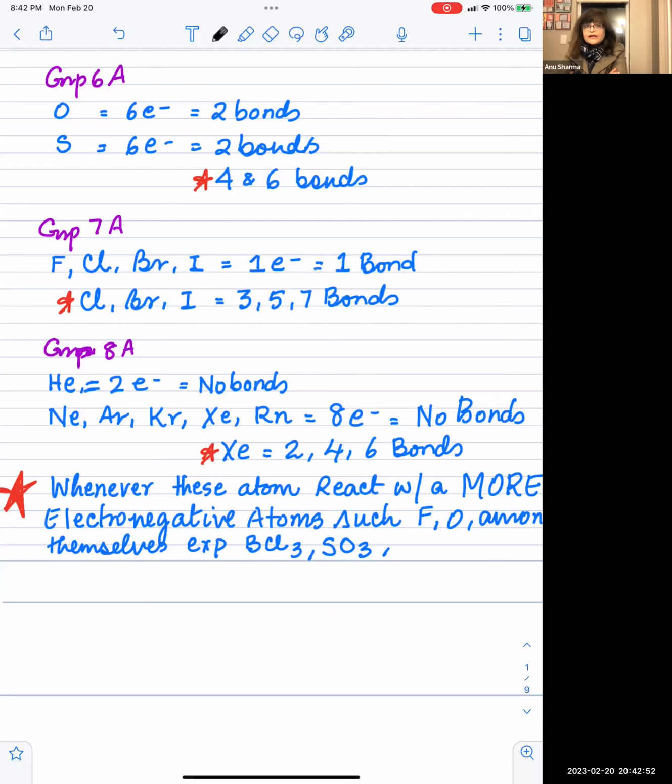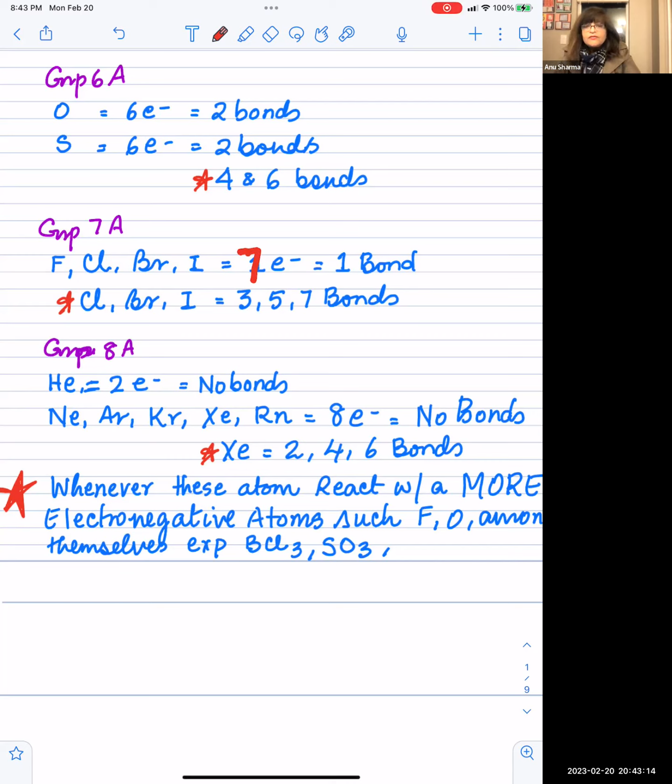Okay. Now look at group 7. Now by default, group 7, all of them have 7 valence electrons, right? So it should be 7, not 1. Sorry about that. Let me see if I can fix it here. It should be 7. This should be 7 electrons. Okay. 7 valence electrons.